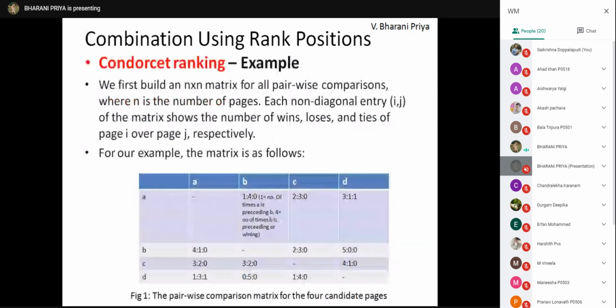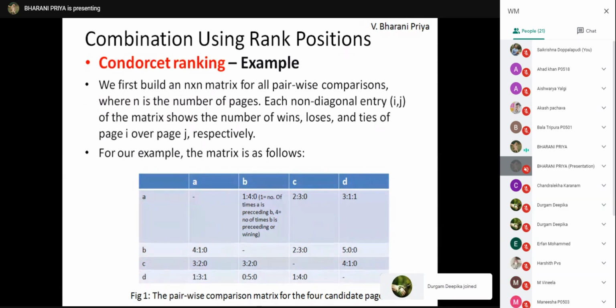What we have to do, let us see. Condorcet example. First, we need to build an n by n matrix, for each and every pair. It is a pairwise voting. There are A, B, C, D, 4 pages, so construct an n by n matrix. Each non-diagonal entry i, j of the matrix shows the number of wins, losses, and ties of page i over page j respectively. Let us see for A to B.